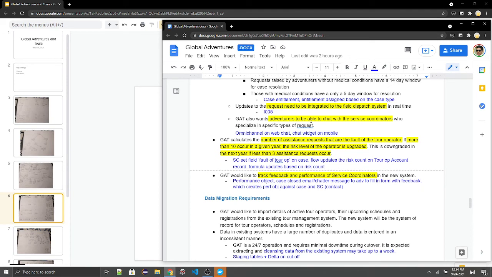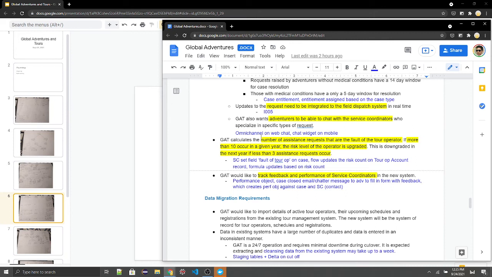GAT also wants adventurers to be able to chat with service coordinators. So for this, we have web chat. The chat widget will be embedded inside the mobile, and we will have omnichannel on the web chat so that the web chat requests are distributed equally and correctly.